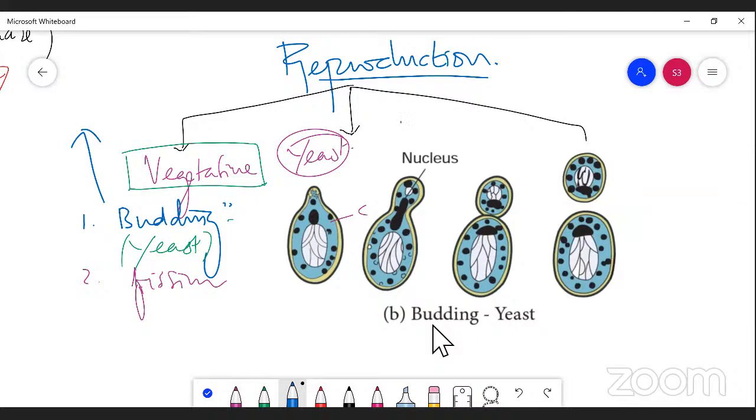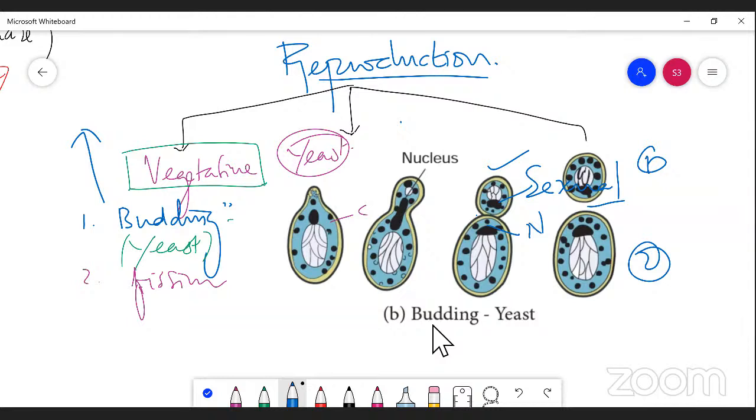And the third diagram explains that after division of the nucleus, the central portion, the nucleus, is divided and followed by cytokinesis. I mean, the cytoplasm is also divided, right? And in the fourth diagram, you can see there are two cells, cell number 1 and cell number 2. So by this method, you can see the budding method, right?